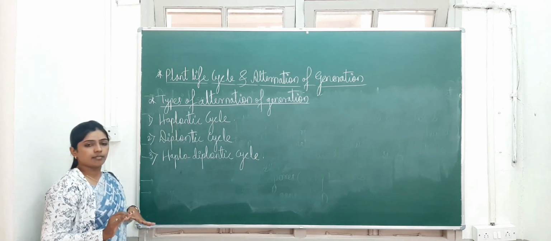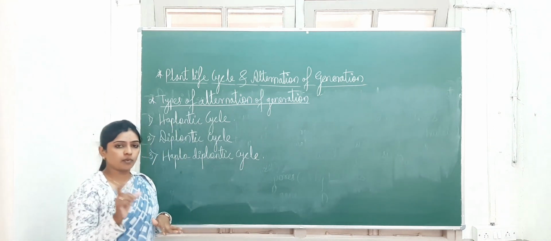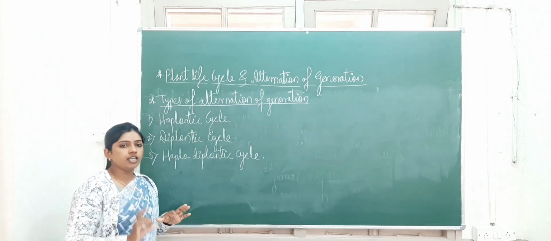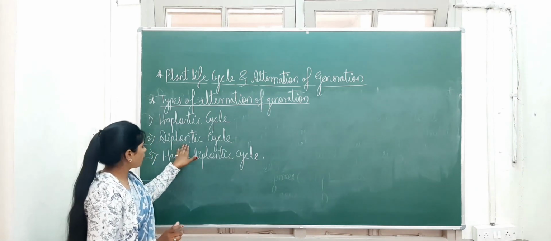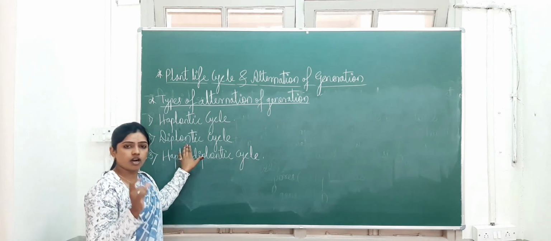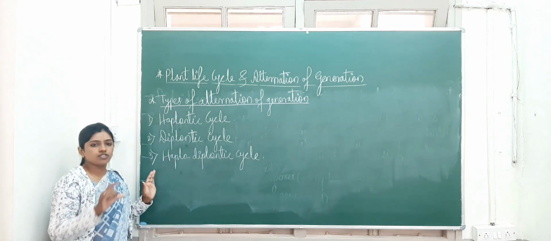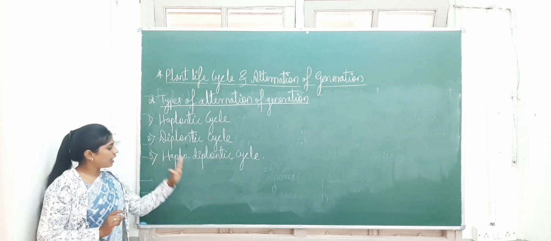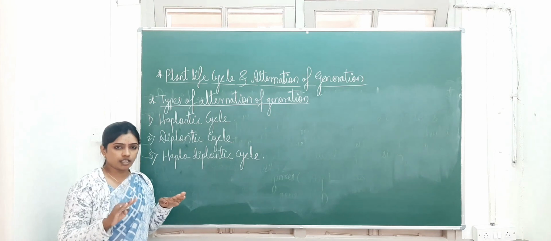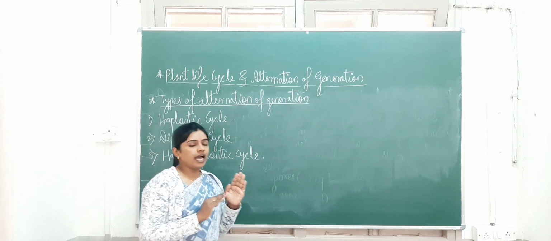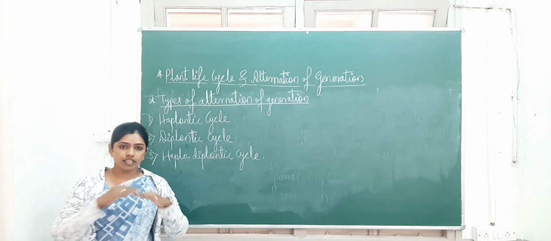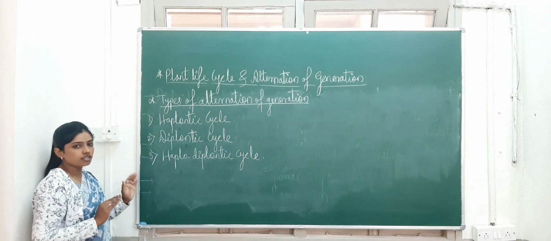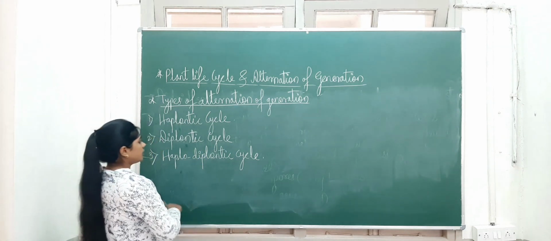So haplontic cycle means the haploid plant generation, that is the gametophytic generation, takes a longer time as compared to the sporophytic generation. And in diplontic, what happens? Here the diploid sporophytic generation or stage is longer than the haploid gametophytic stage. The last one is haplodiplontic. Here the duration of the haploid gametophyte and the diploid sporophytic generation is equal, 50-50. So this we have to see through the schematic representation. We'll see one by one.